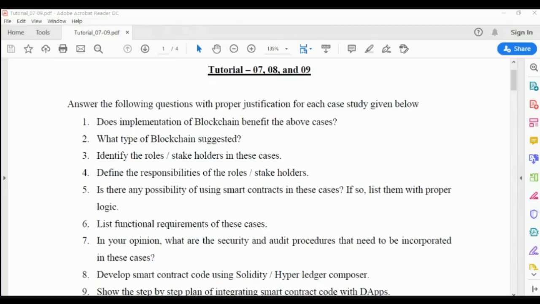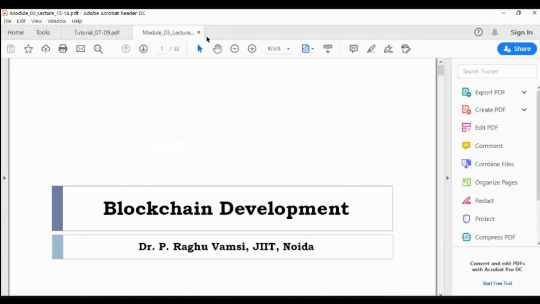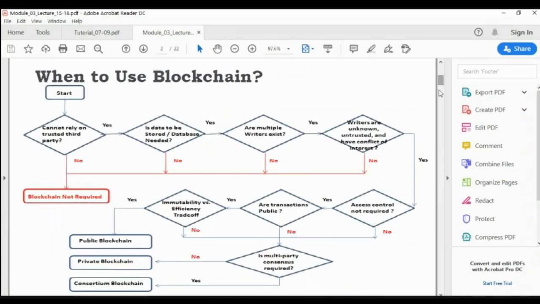Does implementation of blockchain benefit the above cases? You can take a register and write this on your register. So for this, what you are supposed to do is go through the guidelines that I have provided. What is that guideline? We have gone through the blockchain development lecture, in which I have provided you one flow chart. So the flow chart is like this.